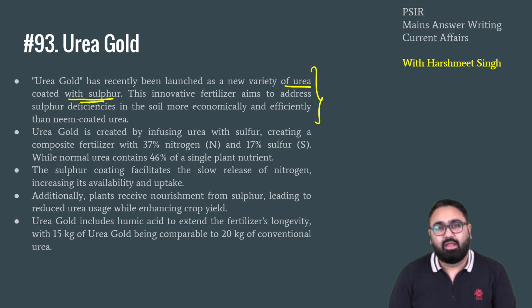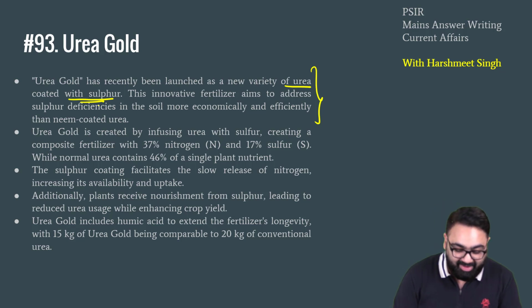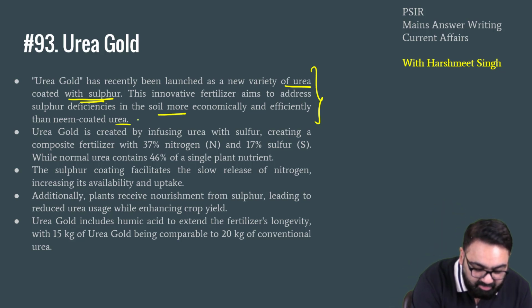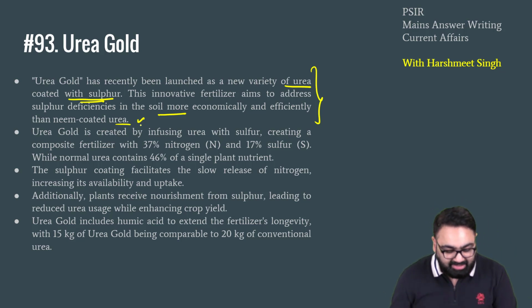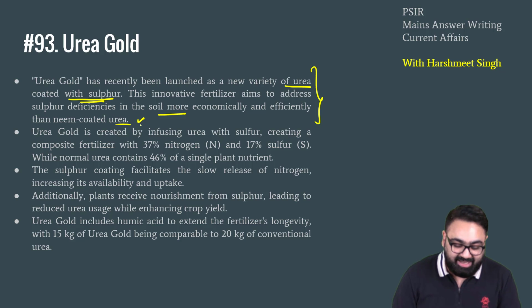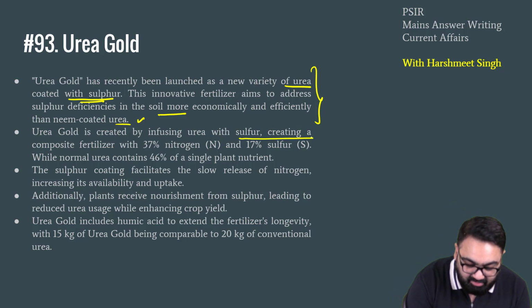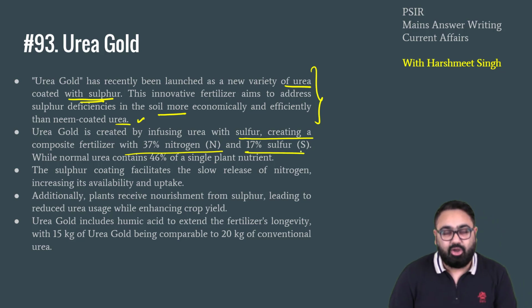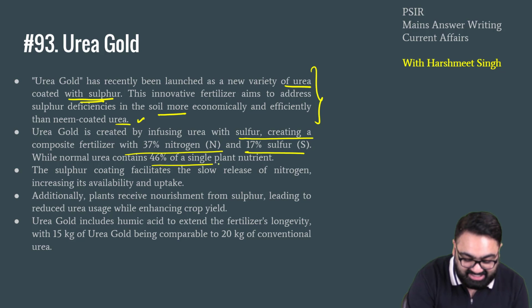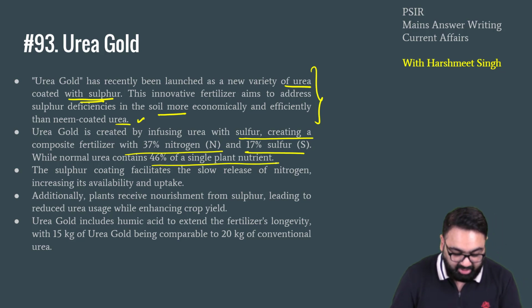What will it do? Most of the soil in India lacks sulfur, so it will, number one, provide sulfur, and it will reduce the chances of urea being diverted to the other industries. It is created by infusing sulfur with a composite fertilizer having 37% nitrogen and 17% of sulfur. Normal urea contains 46% for a single plant nutrient.